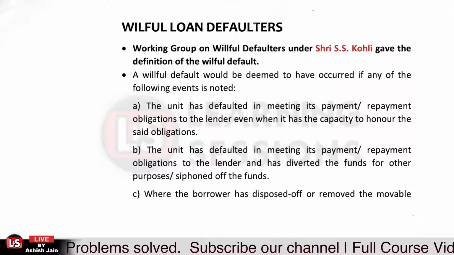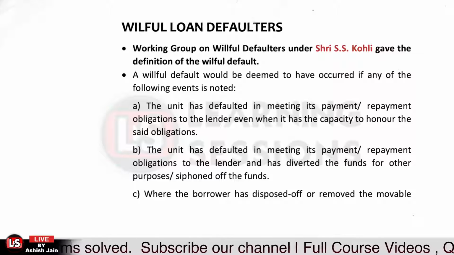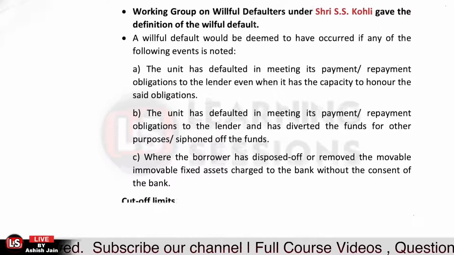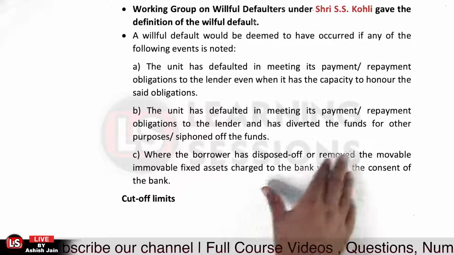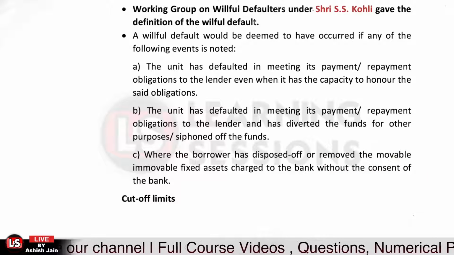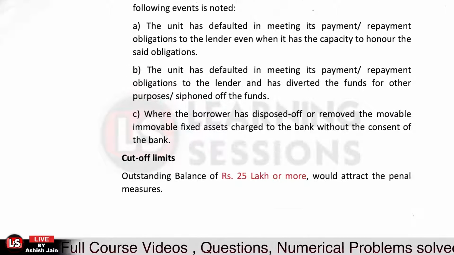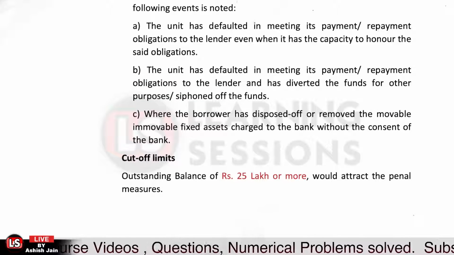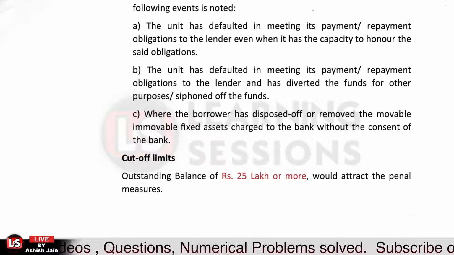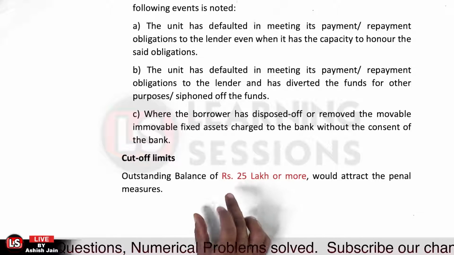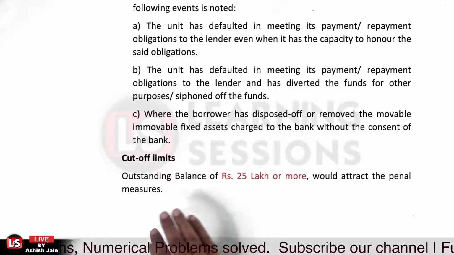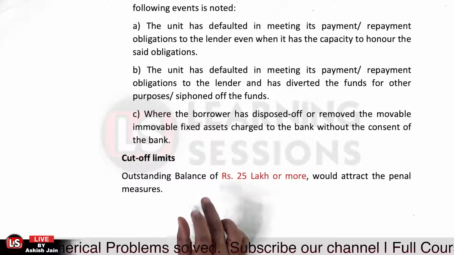If you have sanctioned the loan but the borrower has disposed of or removed the movable or immovable fixed assets, that is also related to a willful default case. Okay, then further it is related to the cutoff limits. Now what do you mean by cutoff limits? It is the limit over and above which penalties for the willful default will be applicable, and that is said to be 25 lakh rupees or more.